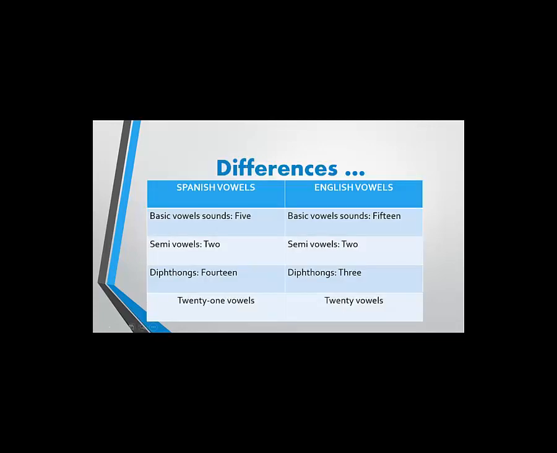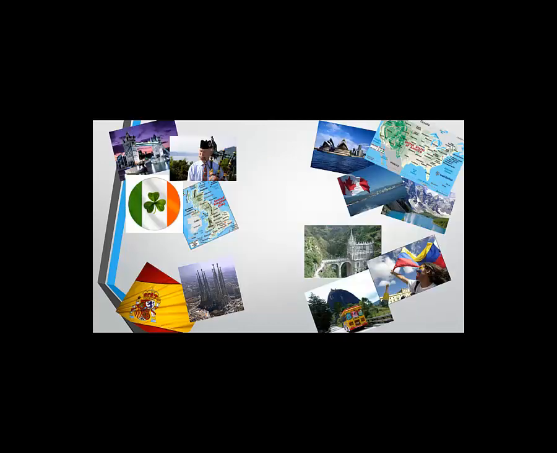And some differences are: in Spanish, there are 21 vowel sounds, 5 basic vowel sounds, 2 semi-vowels, and 14 diphthongs, in contrast to English that has 20 vowel sounds, 15 basic vowels, 2 semi-vowels, and 3 diphthongs. In English, the vowel sounds tend to change depending on the geographic place, while in Spanish, the vowel sounds do not change in any place.